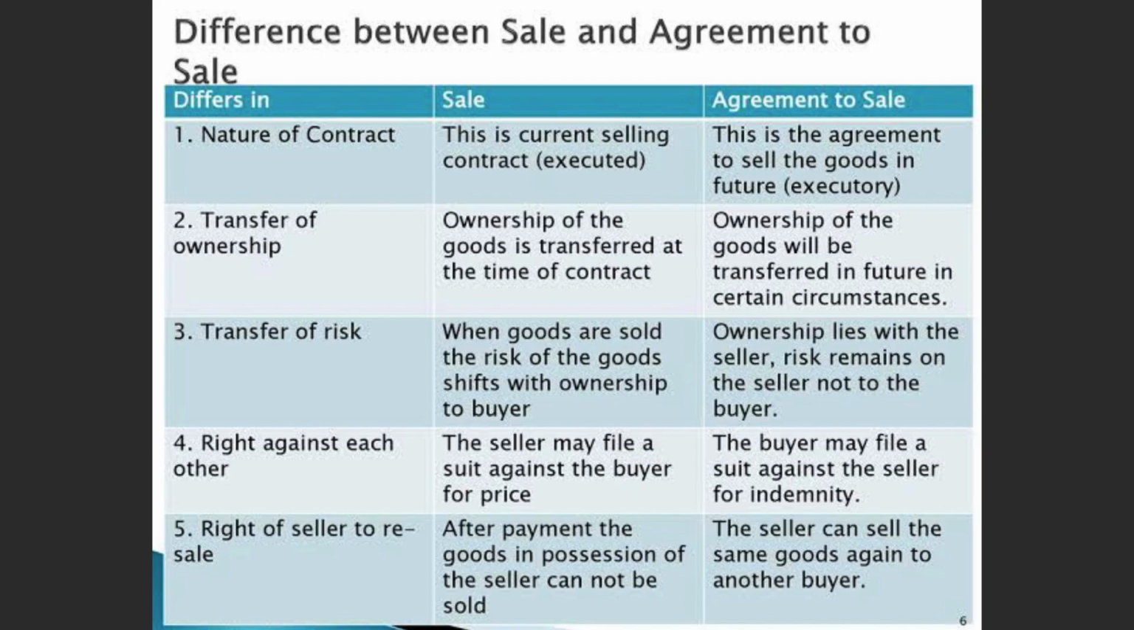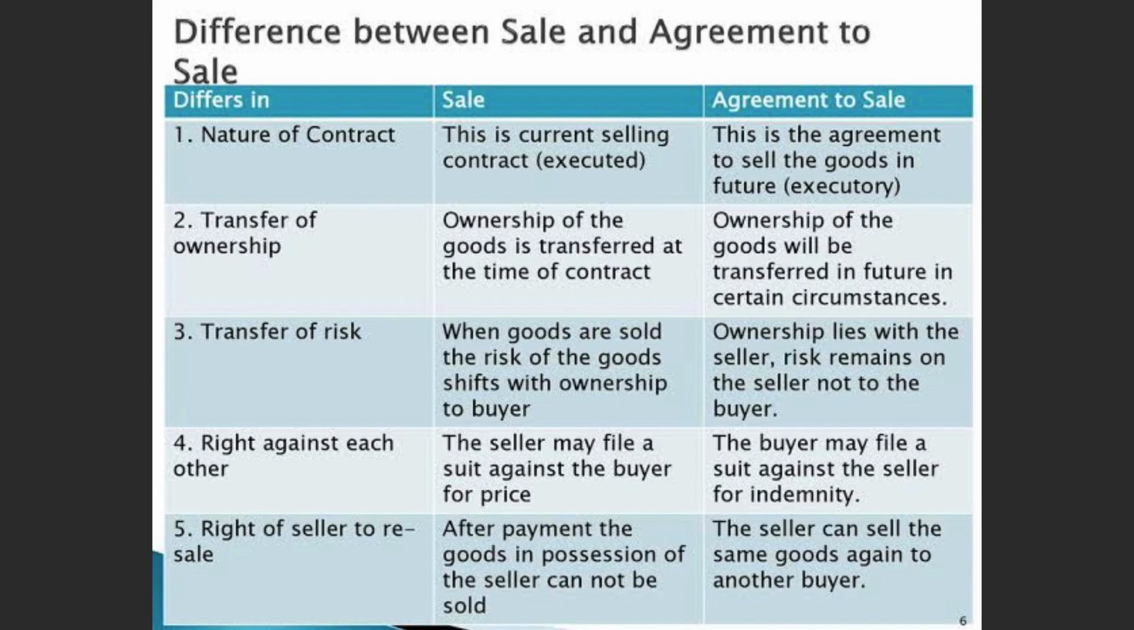The last one, rights of the seller to resale. Now, when it is under sale, after payment the goods in possession of the seller cannot be sold. Now, since sale is what? Right now it is executed. I have sold the goods to the buyer. Now, can the seller resell it? No, because the complete rights and possession of the goods lie with whom? The buyer. So whatever action has to be taken upon the goods, the buyer can take up those rights, not the seller. Seller cannot resell. In terms of agreement to sale, the seller can sell the same goods again to another buyer.